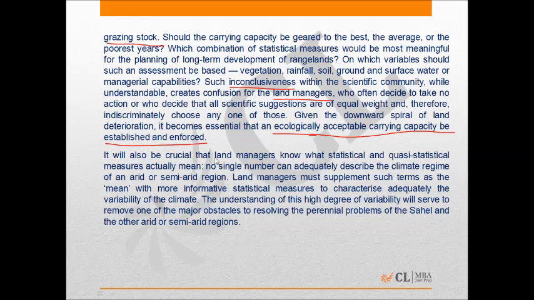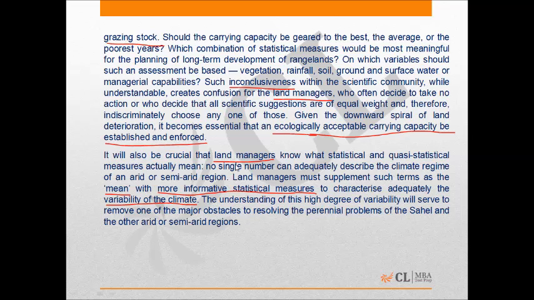Now the third paragraph discusses what are the other needs of land managers. The other need is that land managers should find a mean or more informative statistical or quasi-statistical measures to characterize adequately the variability of the climate.